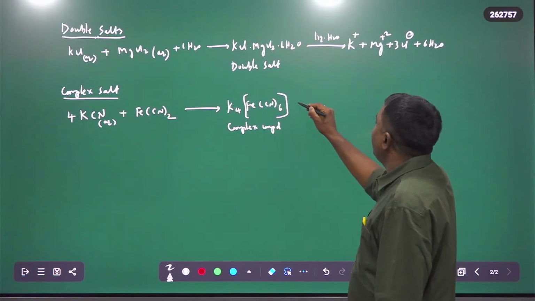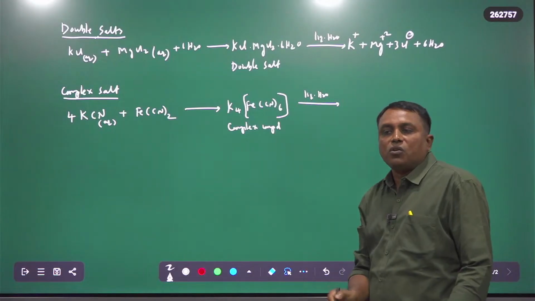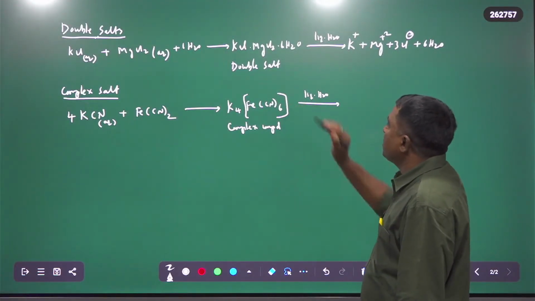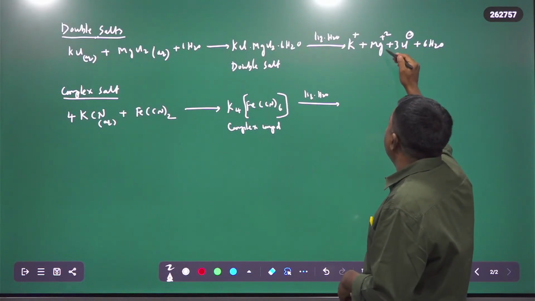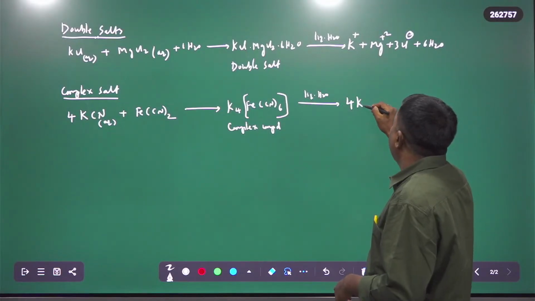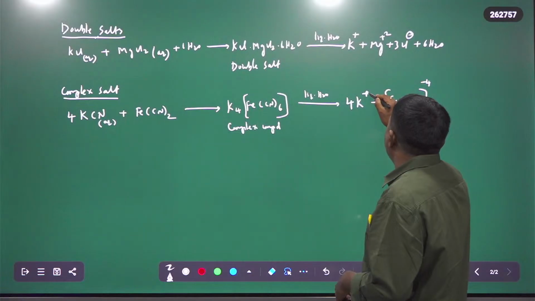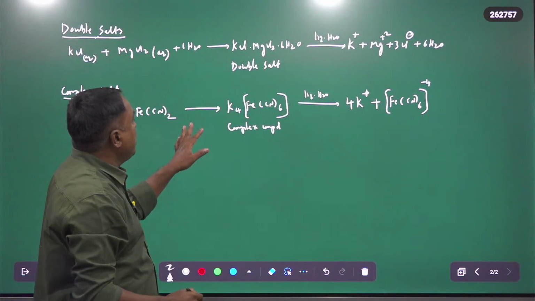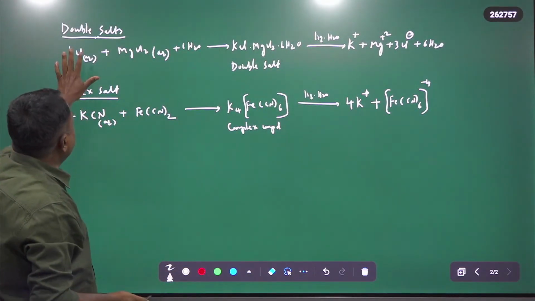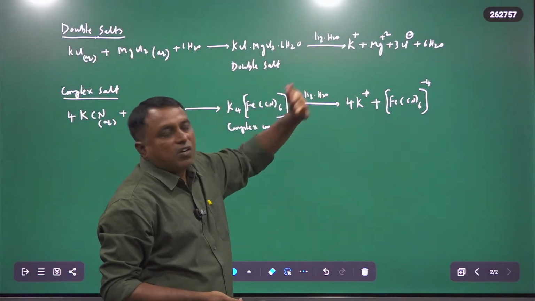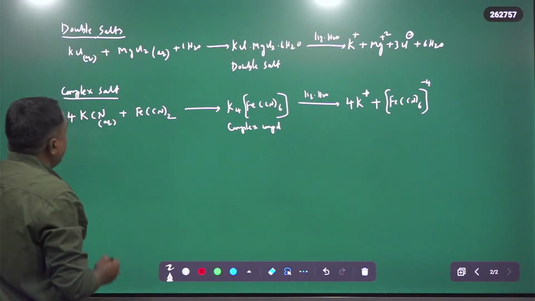But what is the difference between them? When dissolved in liquid water, the complex compound undergoes ionization. The double salt also ionizes: K+, Mg2+, 3Cl- plus water. And the complex compound K4[Fe(CN)6] gives 4 K+ ions and [Fe(CN)6]4-. So what is the difference? The double salt undergoes 100% ionization when dissolved in water, whereas the complex compound undergoes only partial ionization.